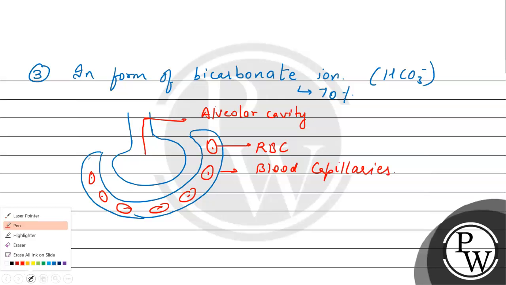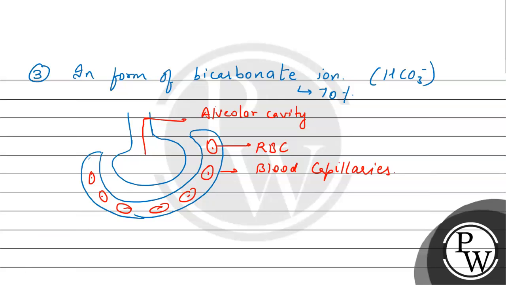Now from here actually the CO2 comes from tissue and it goes out. And oxygen enters into the alveoli and then it takes by the RBC and it goes to the tissue in this manner. But what happens at the tissues?